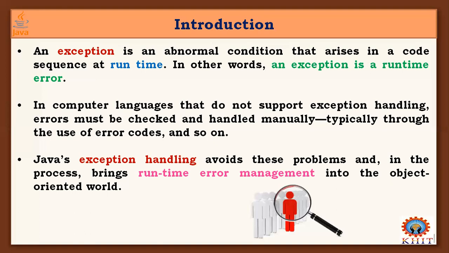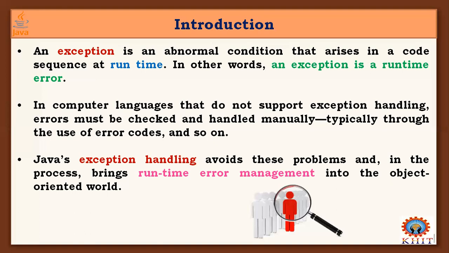those errors must be checked and handled manually, possibly before runtime, or sometimes at runtime you may get abnormal issues or abnormal terminations of the programs. But in the Java language, the exception handling mechanism avoids all these problems, and in the process it brings runtime error management into the object-oriented world.